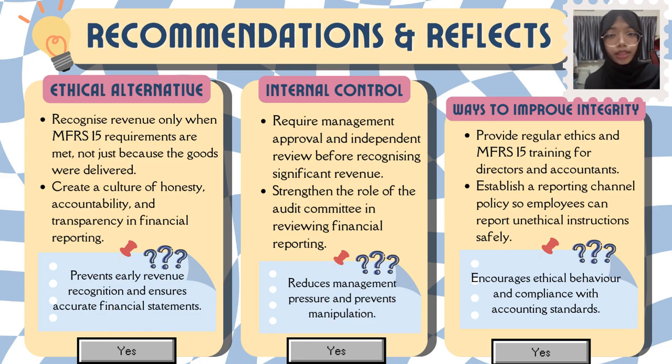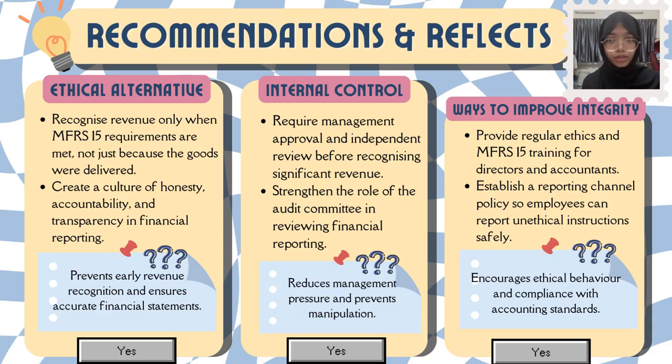First of all, an ethical alternative. The company can recognize revenue only when the FAR15 requirements are met, not just because the goods were delivered. We can create a culture of honesty, accountability, and transparency in financial reporting. Why do we choose this kind of method? It is to prevent early revenue recognition and ensure accurate financial statements.